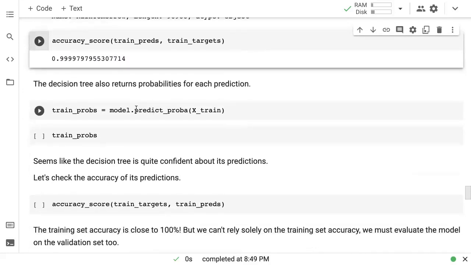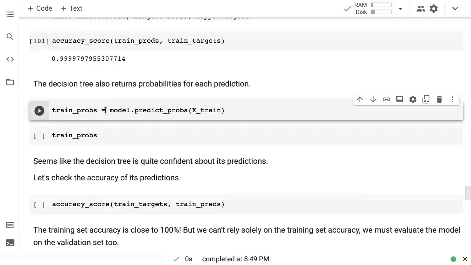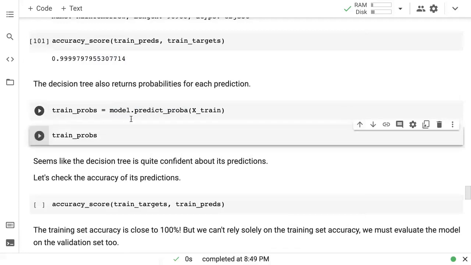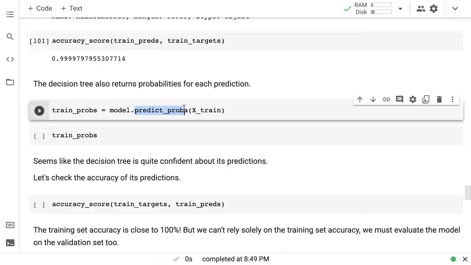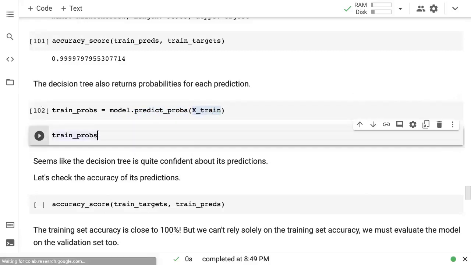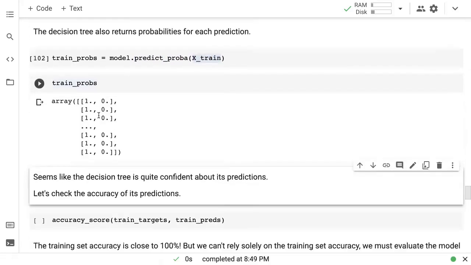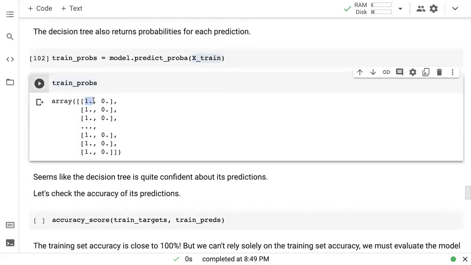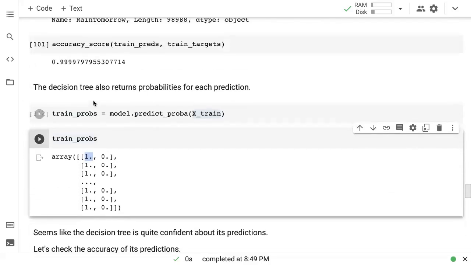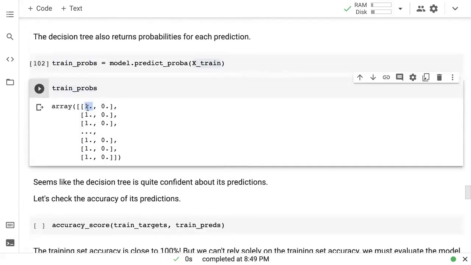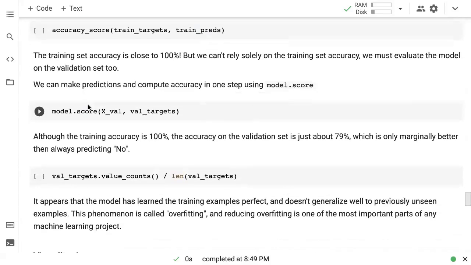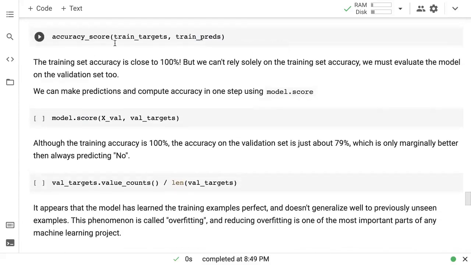And the decision tree also returns probabilities for each prediction. So we can also check the probabilities. So let's check the probabilities. And to get probabilities, you can simply call model.predict_proba, and give it the same input. And let's check the probabilities. And it looks like the model is very confident about its predictions as well. So we have an accuracy of 99% and we have a probability of 1 for most of the predictions, and you can verify if this is actually true throughout or not. So it seems like we've learned everything there is to learn from this data.